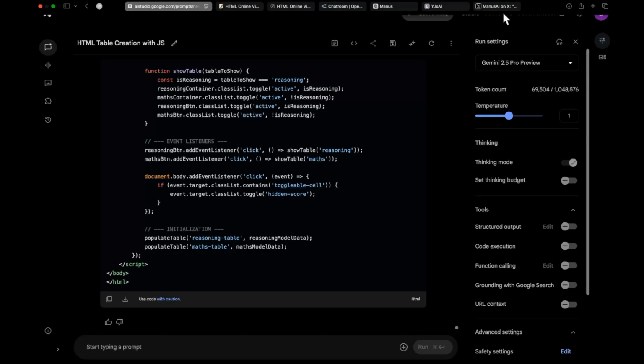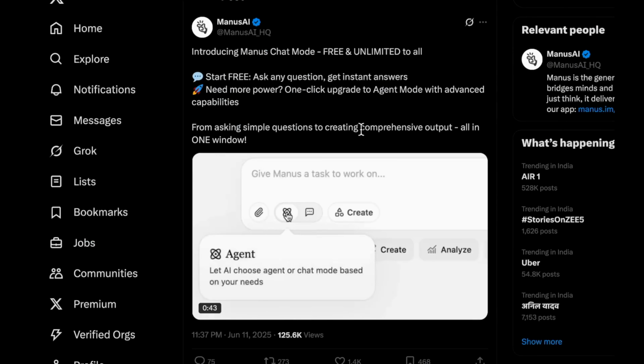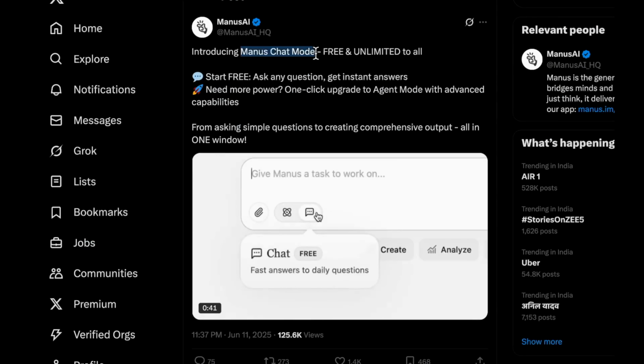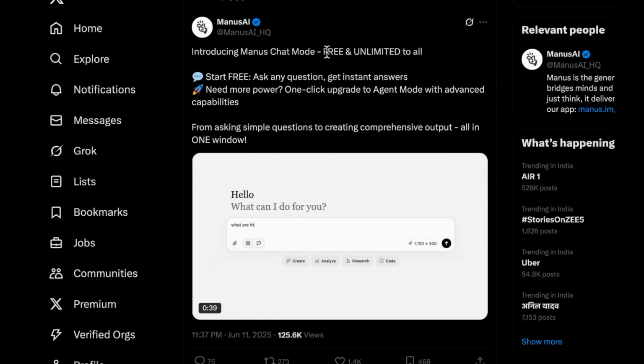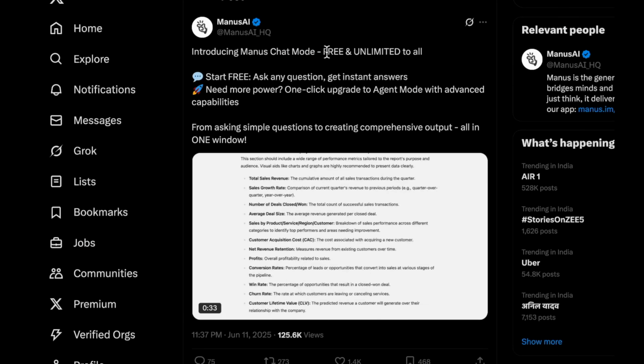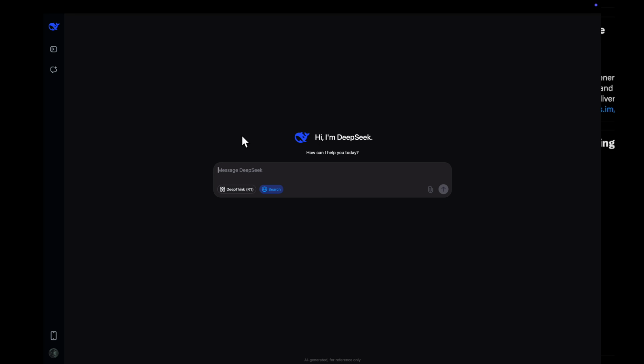I was thinking about this, and surprisingly, Manus AI has actually introduced a Manus chat mode that is free and unlimited to all. That is so nice to see. But the question is, there are already many free and unlimited options. You have DeepSeek, Qwen, Mistral, and all of that.